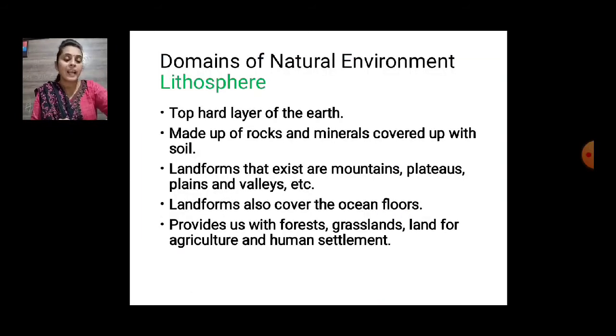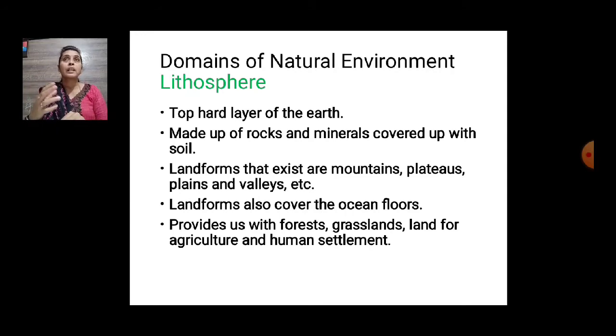Yes, now we'll come to the point as given in your textbook. It is the top hard layer of the earth. It is made up of rocks and minerals covered up with the soil, and landforms that exist are mountains, plateaus, plains and valleys, etc. And landforms also cover the ocean floors and provide us with forest, grassland, land for agriculture and human settlement. This is all about a brief introduction about lithosphere. Yes, it is the top hard layer. It is made up of rocks and sands and minerals, and with this soil.